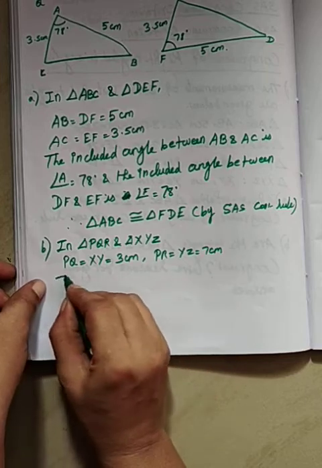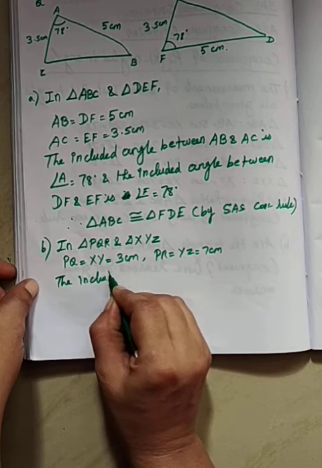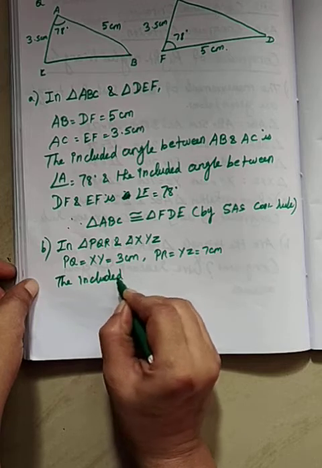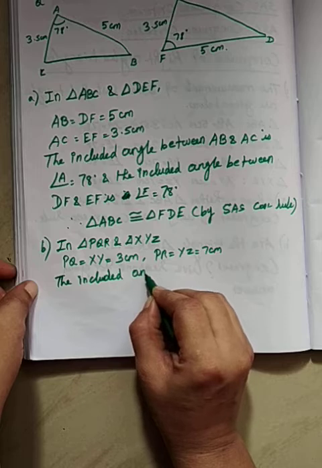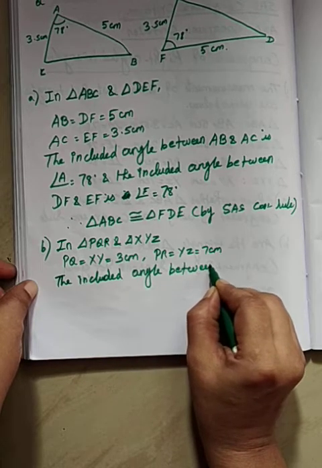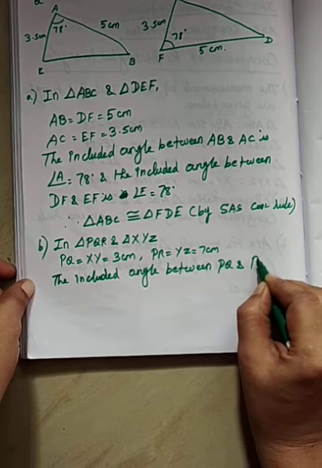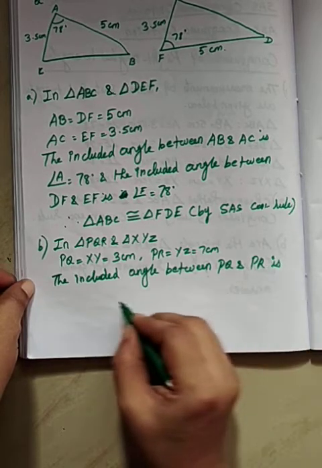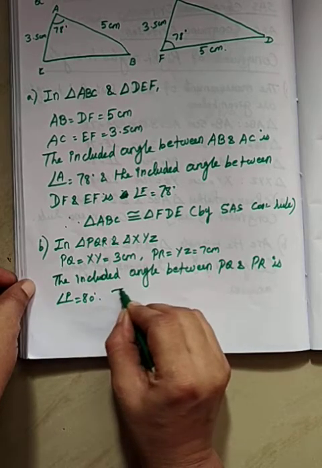See, the included angle between PQ and PR is angle P equal to 80 degree.